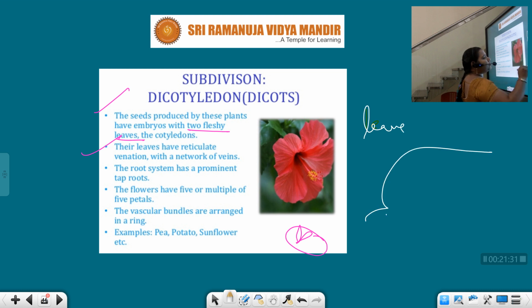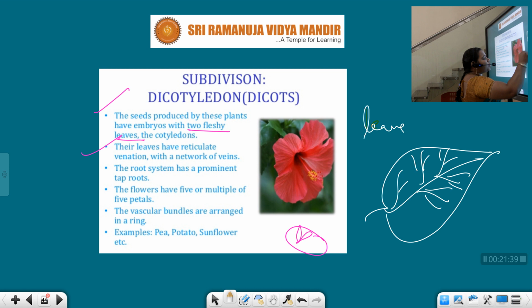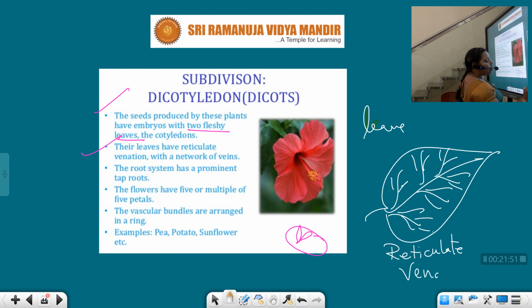Venation means the type of arrangement of veins on the leaf. This arrangement is called reticulate venation, which is a special characteristic feature of dicot plants.